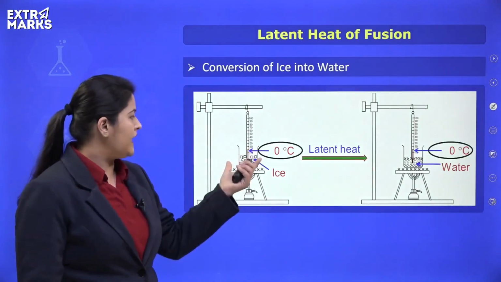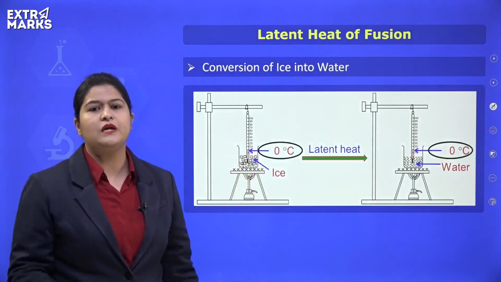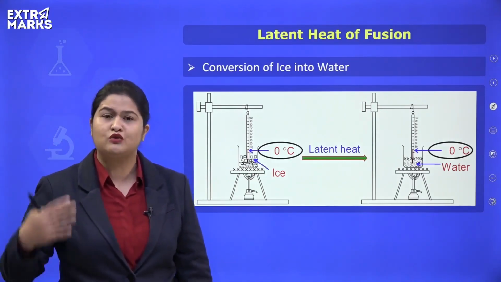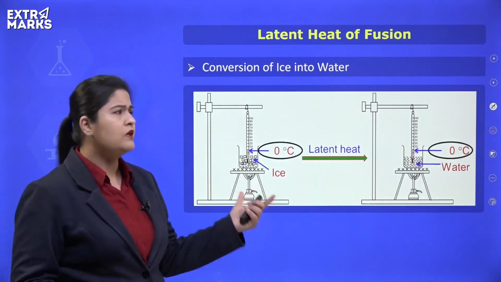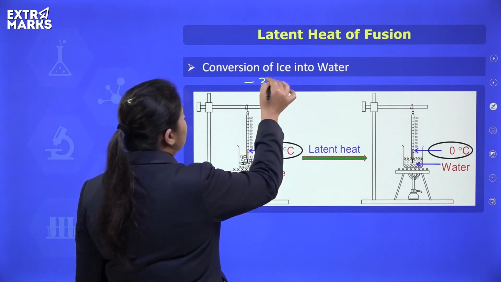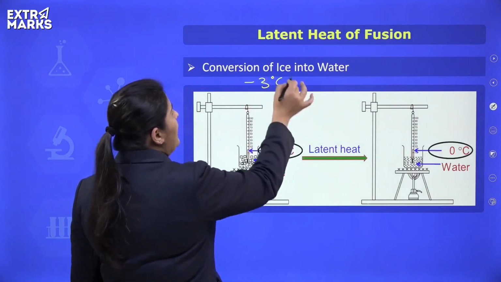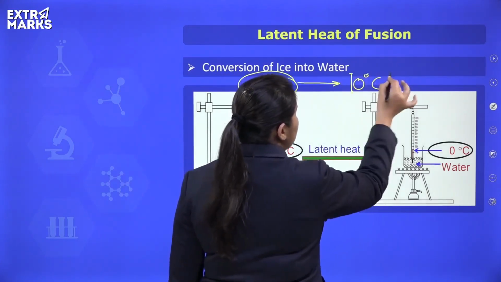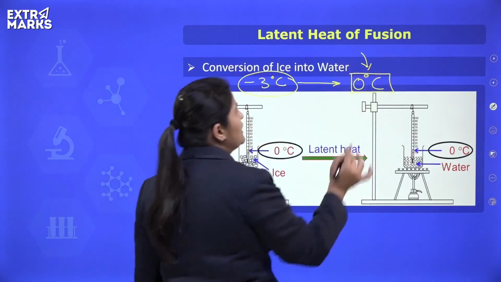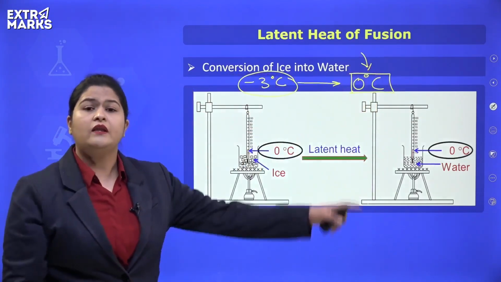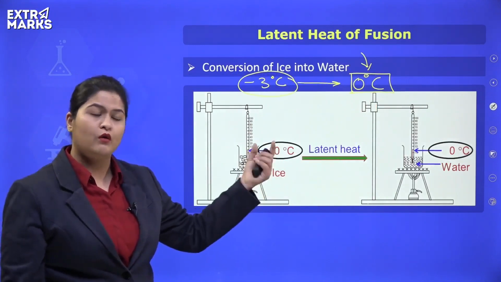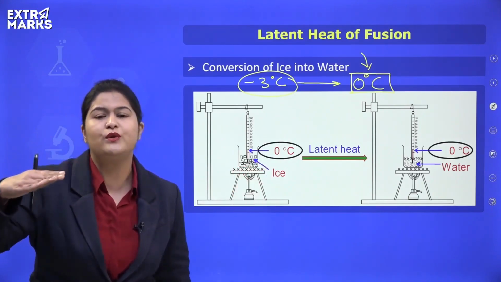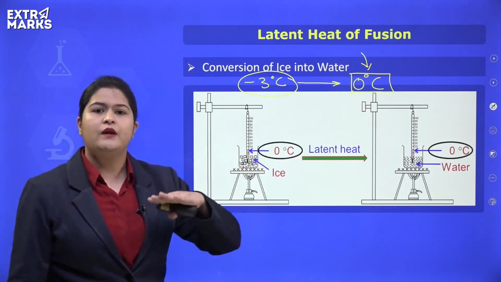Okay, suppose I take some quantity of ice in a beaker, and I start heating it. The temperature of ice might be somewhere below 0 degrees Celsius. So initially the temperature will rise. Suppose the temperature initially was -3 degrees Celsius, and I start heating ice from this level. After some time, the temperature will become 0 degrees Celsius, which is the melting point of ice. At this particular temperature, the process of melting will start and the temperature will become constant. As soon as I start heating, the temperature initially rises, but as soon as it reaches the value of 0 degrees Celsius, it becomes constant.